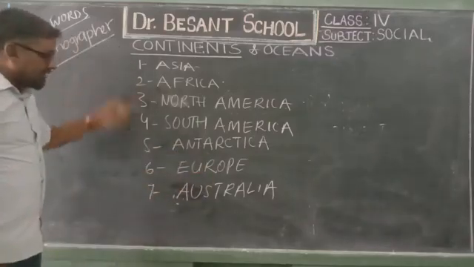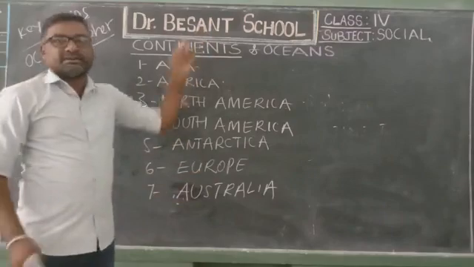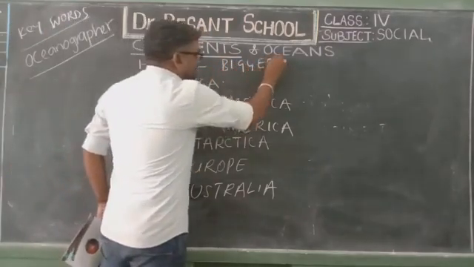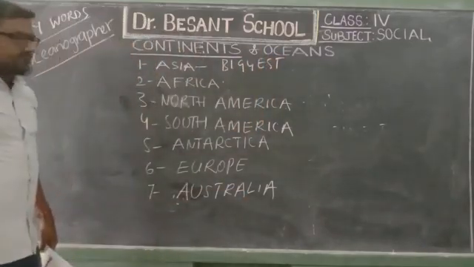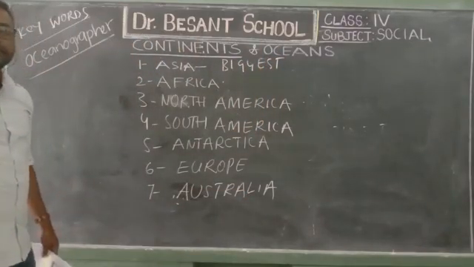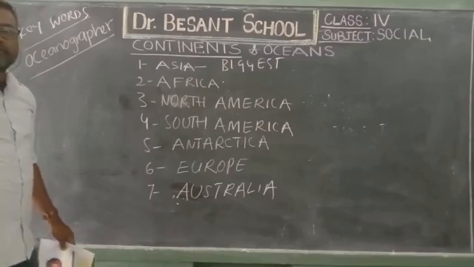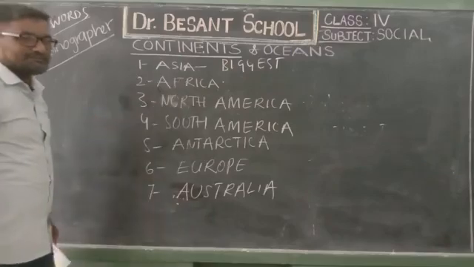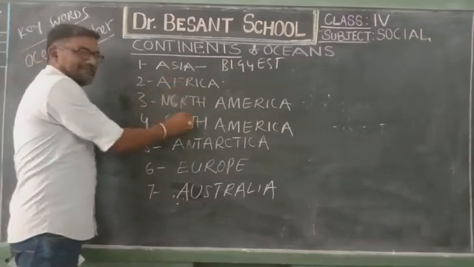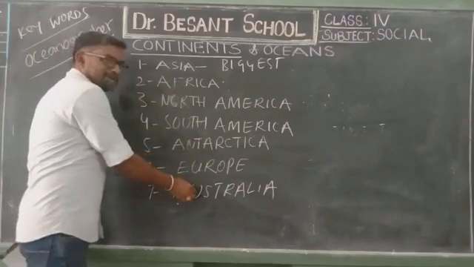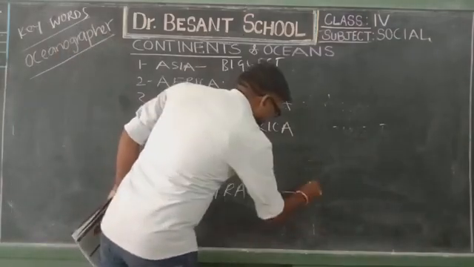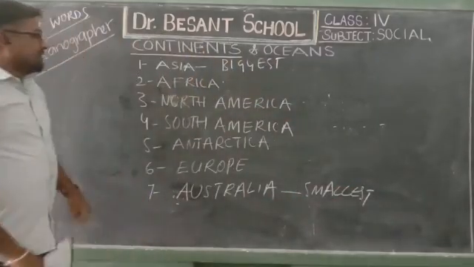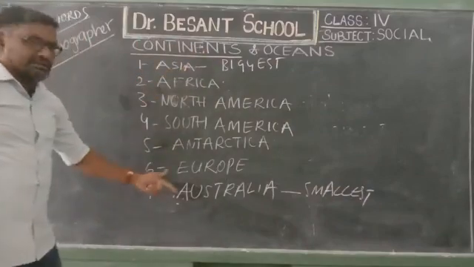Among all these continents, Asia is the biggest one. Asia is the biggest continent among all the continents. Can you guess what is the smallest one? Biggest is Asia, smallest is Australia.